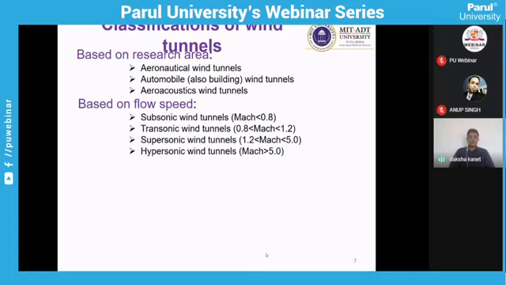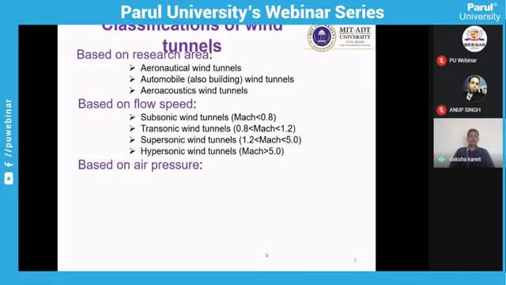As far as our UG syllabus is concerned, we mostly deal with subsonic and supersonic wind tunnels for UG and PG research. Though there are several high-speed wind tunnels, like supersonic and hypersonic ones, involved in space applications, where we study the re-entry of vehicles or the hypersonic speed of vehicles.